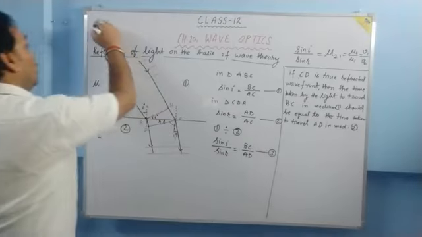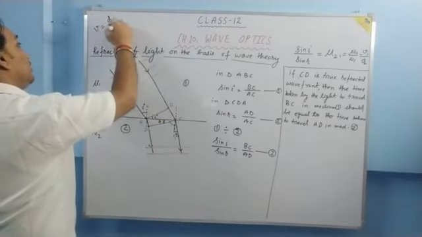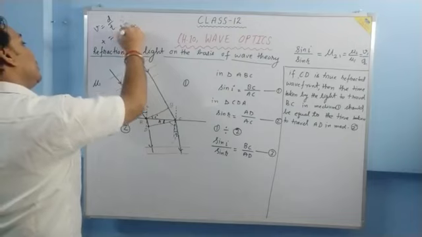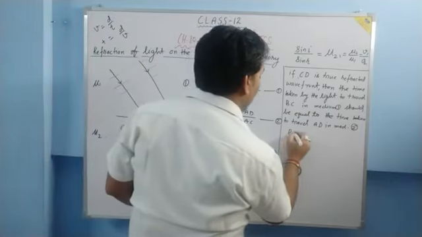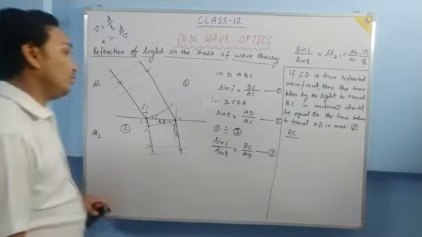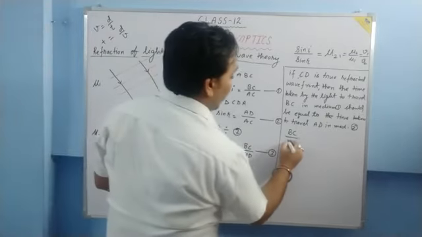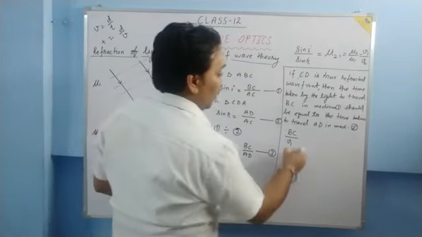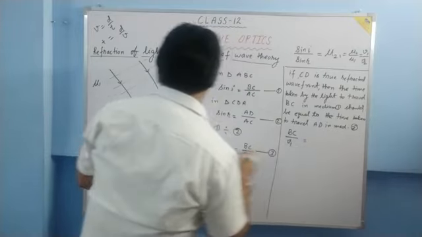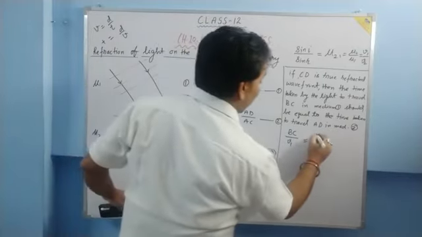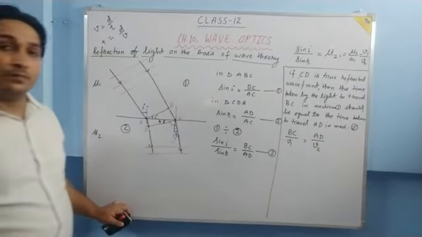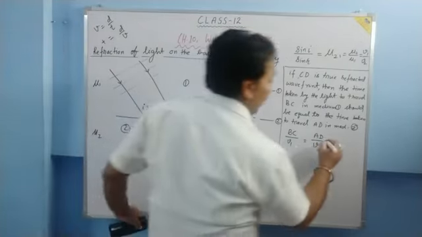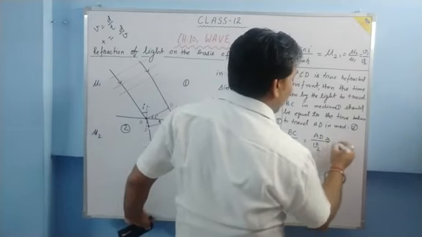Now, again, speed is equal to distance upon time, so time is equal to distance upon speed. Here the distance is BC, but the medium has changed. Medium is 1, so let the speed of light in this medium be v1. So BC upon v1 must be equal to AD upon v2, the distance traveled in medium 2, where the speed is v2. Now what can we write from here?